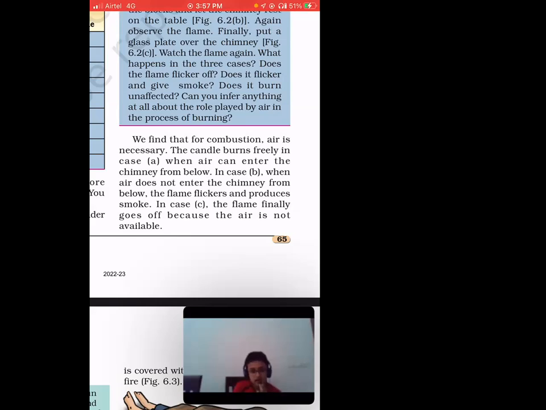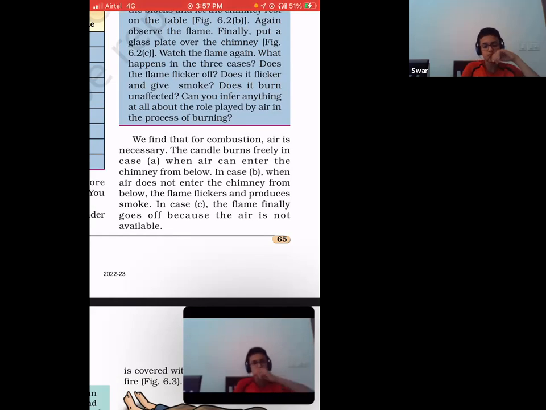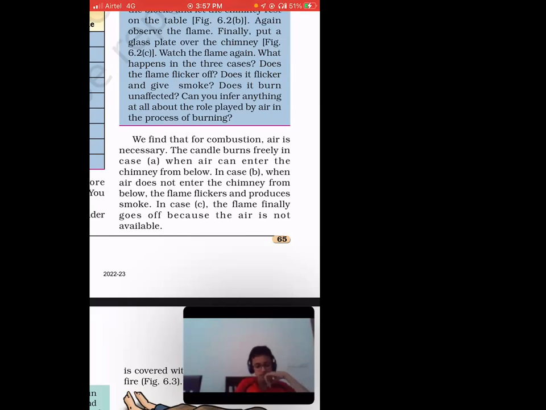Until and unless you have oxygen, how will you produce anything? The air is coming from the upward direction, right? A chimney is produced in such a way that you get oxygen from within and release the smoke outside, from the upper side, right? It is produced in such a way.